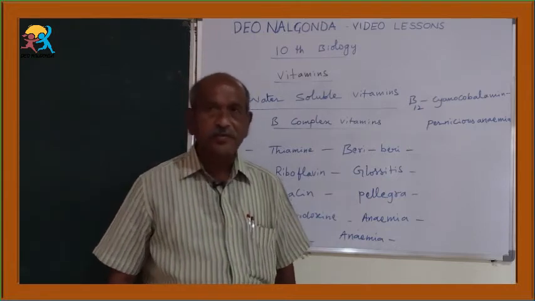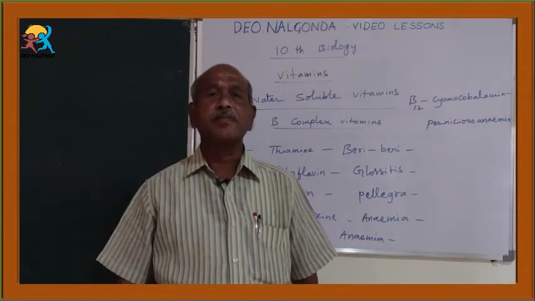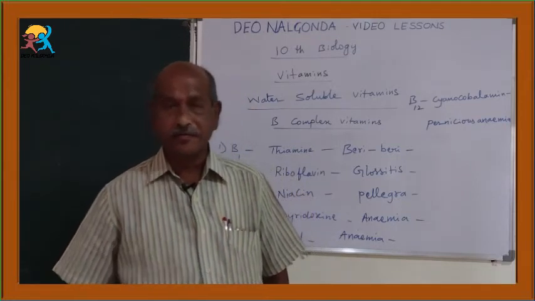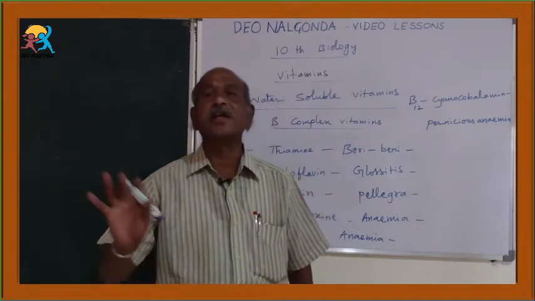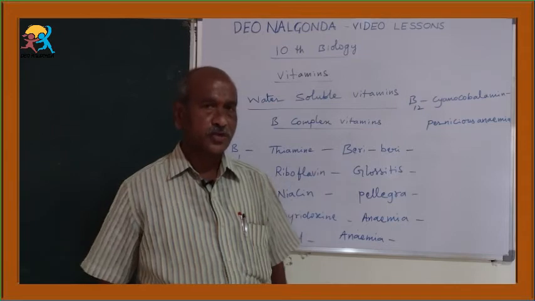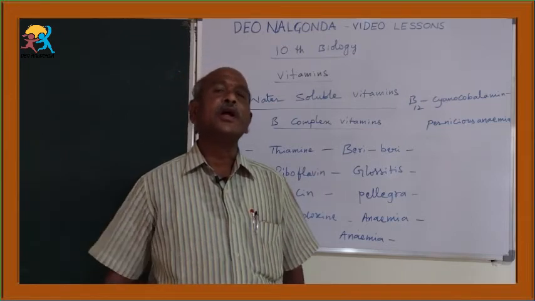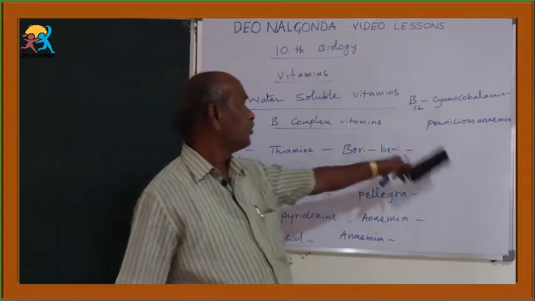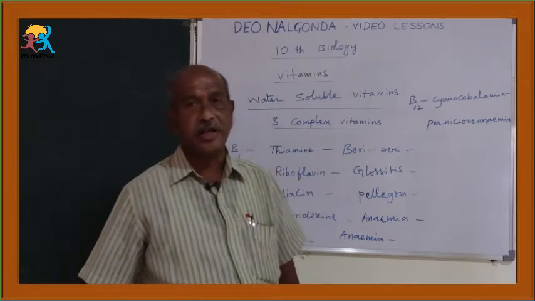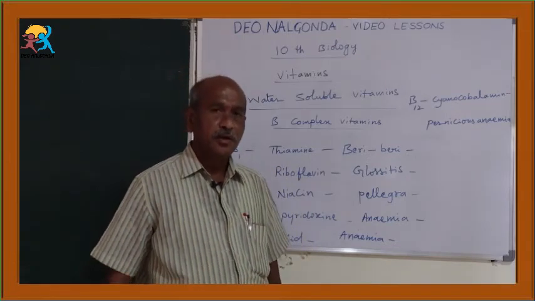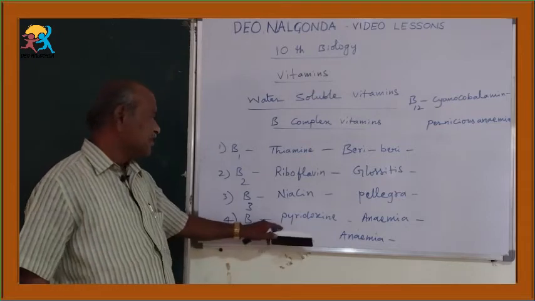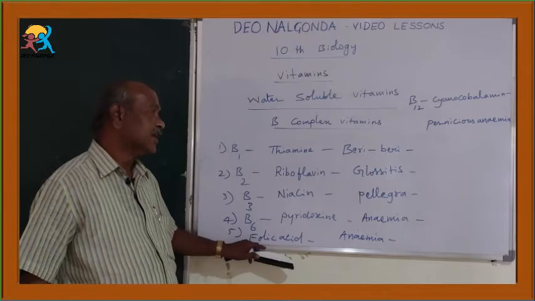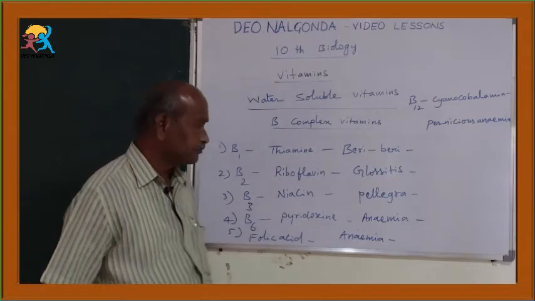The main characters of this pernicious anemia are that the person becomes lean and weak, and has less appetite. So less appetite, due to that the person becomes lean and weak. These are the characters of pernicious anemia, dangerous anemia. So whatever it may be, in the B complex, B6 pyridoxine, folic acid, B12, their deficiency causes anemia.